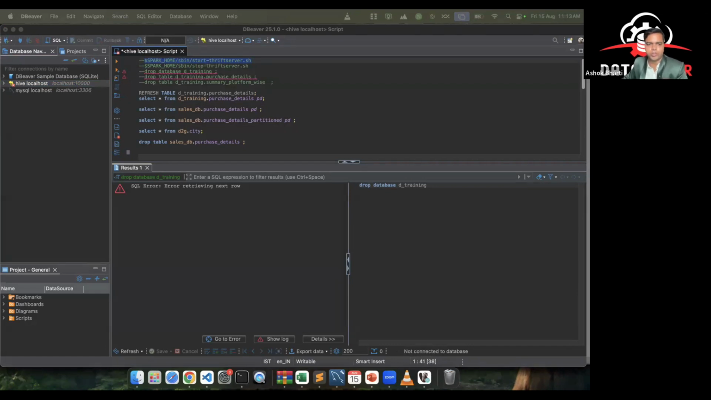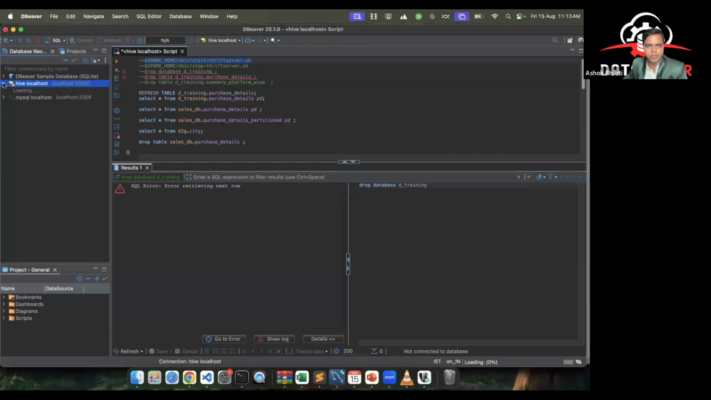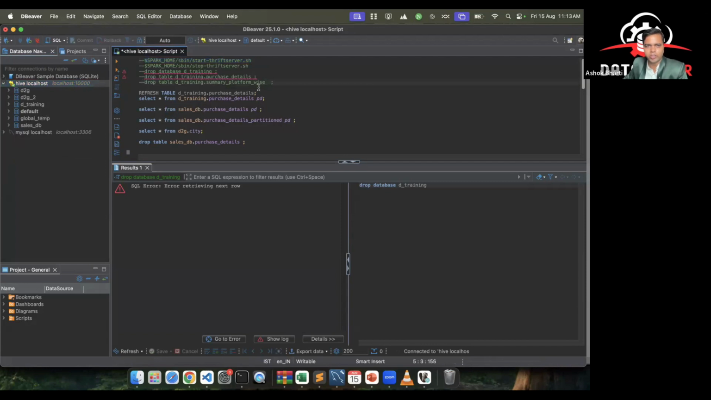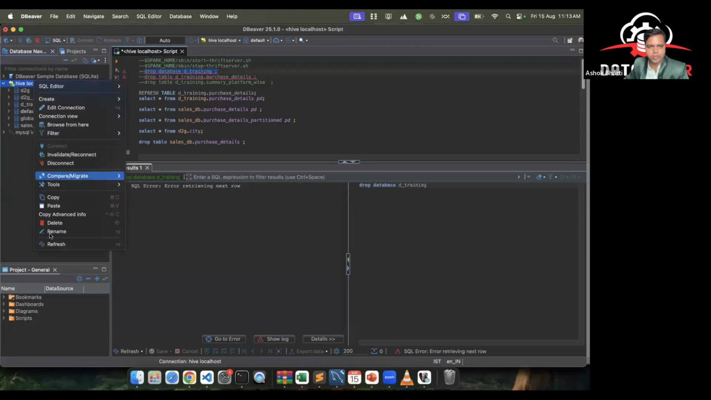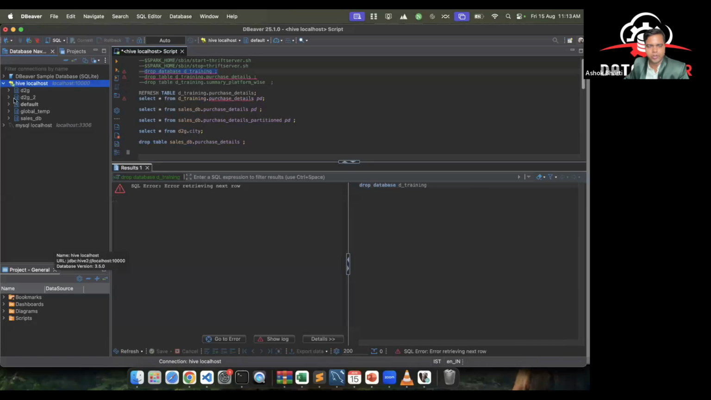So I have just switched on the thrift server here. Let me refresh it. Yes, now it is loading. See, as of now, this D underscore training database is present here. So before starting the demo, I will delete this. I'm dropping the table and then I'm dropping the entire database. Now let's refresh it. See, there is no database with the name D underscore training.